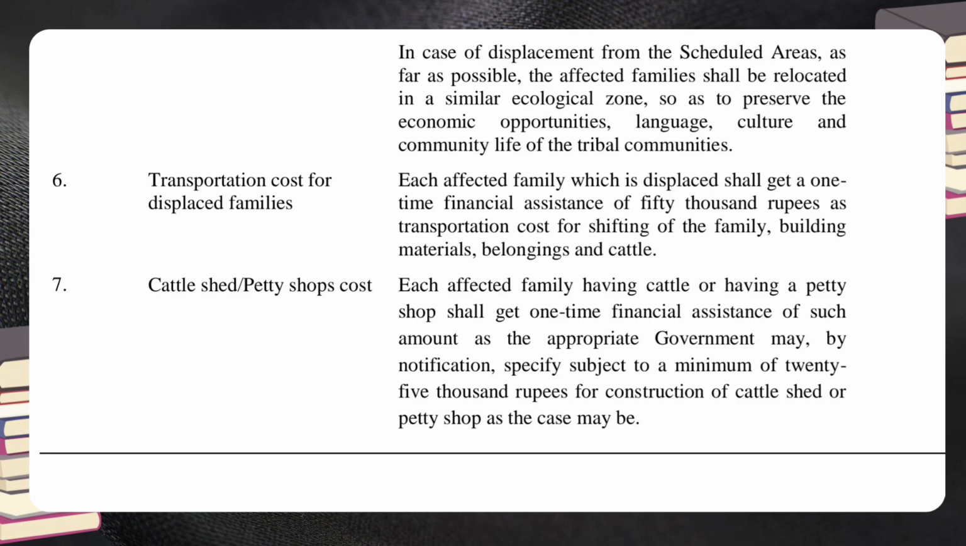Entitlement or provision: Each affected family which is displaced shall get a one-time financial assistance of 50,000 rupees as transportation cost for shifting of the family, building materials, belongings and cattle. 7. Cattle shed, petty shops cost. Entitlement or provision: Each affected family having cattle or having a petty shop shall get one-time financial assistance of such amount as the appropriate government may, by notification, specify, subject to a minimum of 25,000 rupees for construction of cattle shed or petty shop as the case may be.